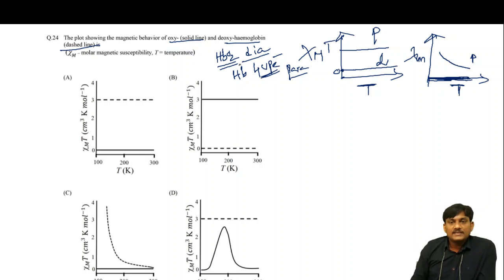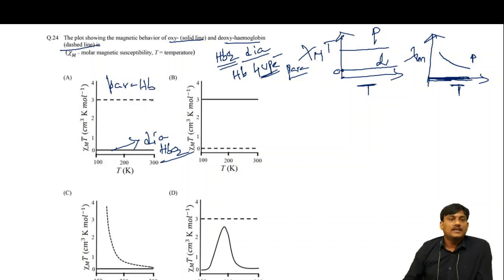So oxy is dia, the solid line should be diamagnetic. So here which one represents diamagnetic? This is dia. So HbO2, this one is oxyhemoglobin, and the dashed line, this one is para. So this one is Hb. So what is the correct option here? A is the correct option. If chi-m and T is given, then C will be the correct answer.